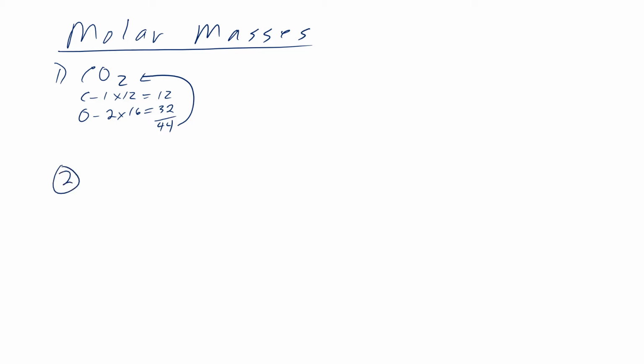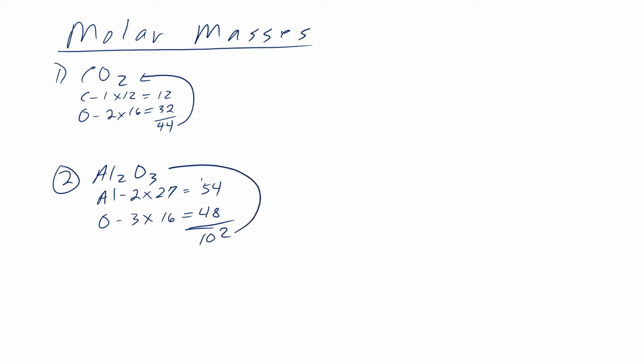A second one, let's do aluminum oxide. There's aluminum present and oxygen present. There's two aluminums. There's three oxygens. Each aluminum rounds to a mass of 27. Each oxygen has a mass of 16. Okay. 3 times 16 is 48. 2 times 27 is 54. The molar mass of aluminum oxide is 102.